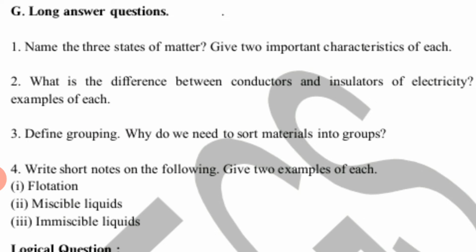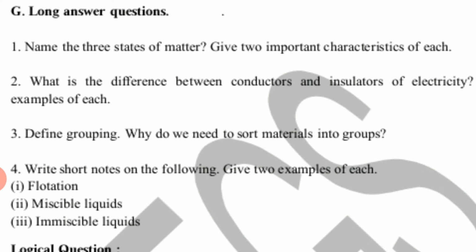Third one, define grouping. So placing or sorting similar things together is called grouping, right? And why do we need to sort materials into groups? Reason is that grouping makes it easier for us to find things when we need them, right?